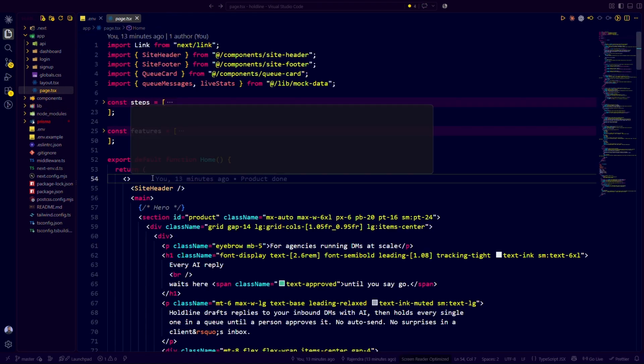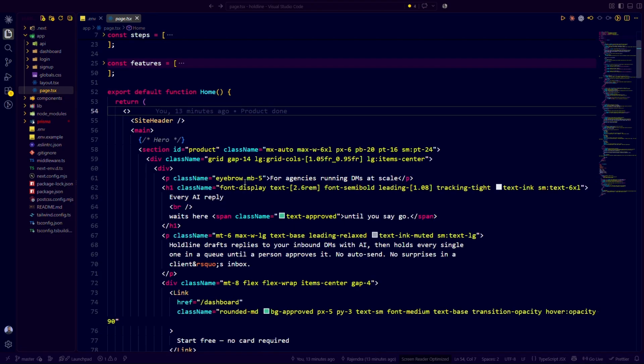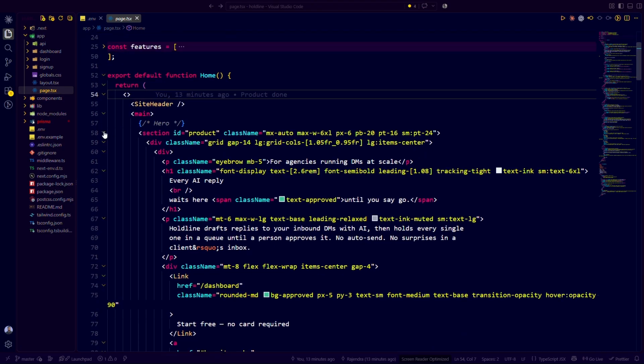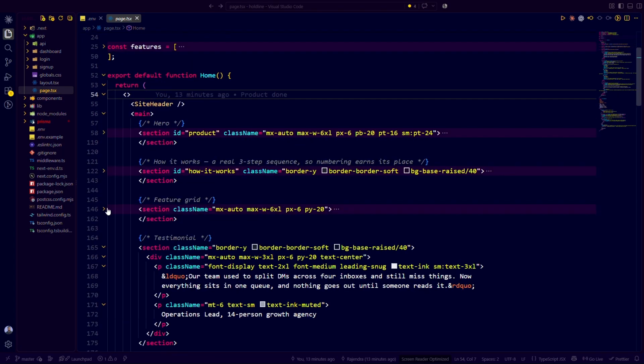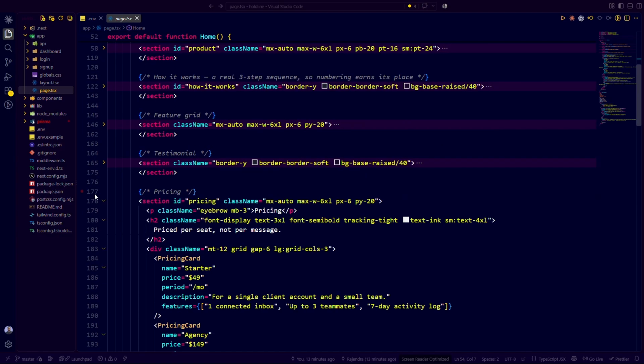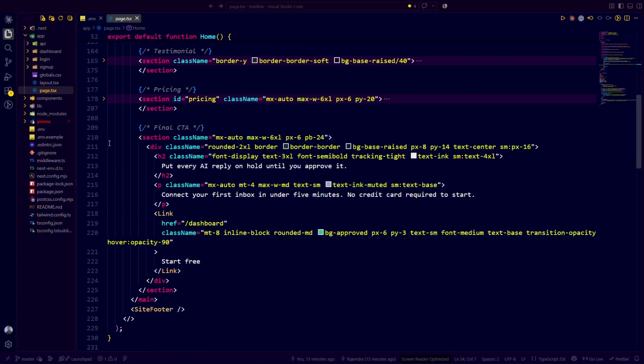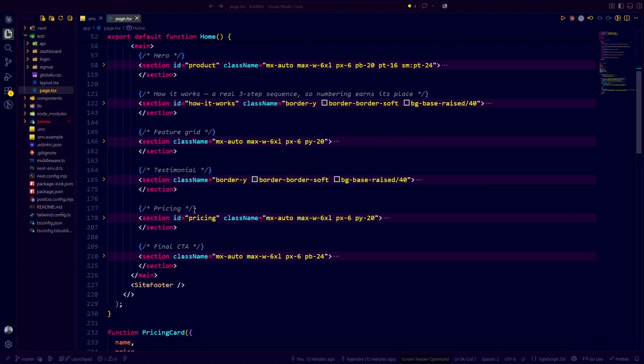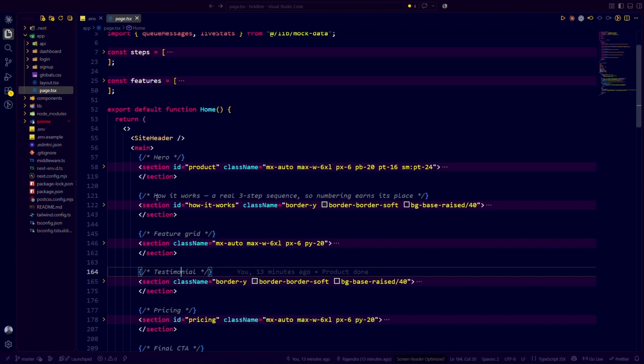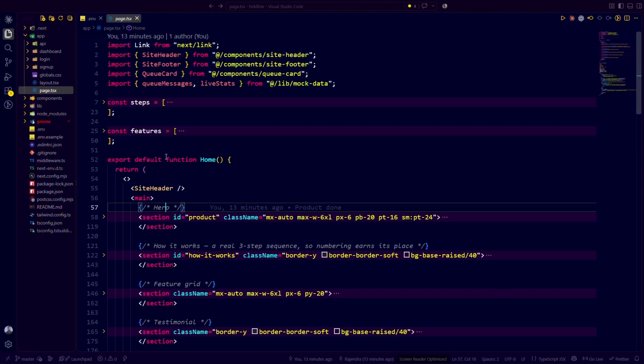Then the main starting point is this page.tsx. This is the main header and sections that you have seen on the home page. So that was coming from this section. As you can see, we have also commented out a few things: final CTA, pricing, testimonial, feature grid, hero section.